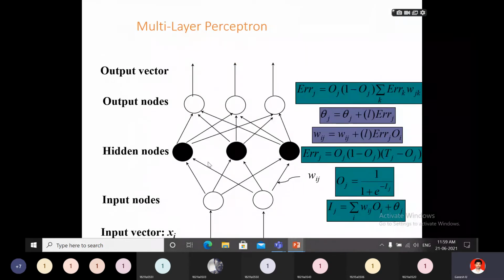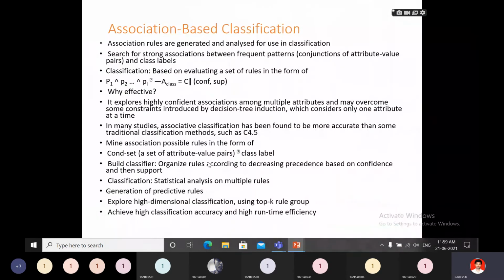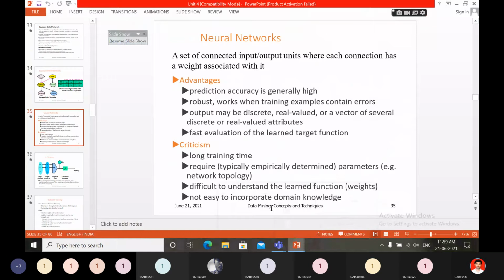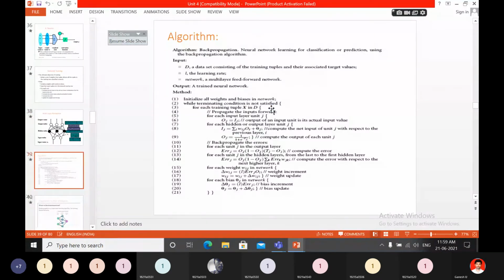Next, this is the backpropagation algorithm. It is for neural network learning for classification or prediction using the backpropagation algorithm.